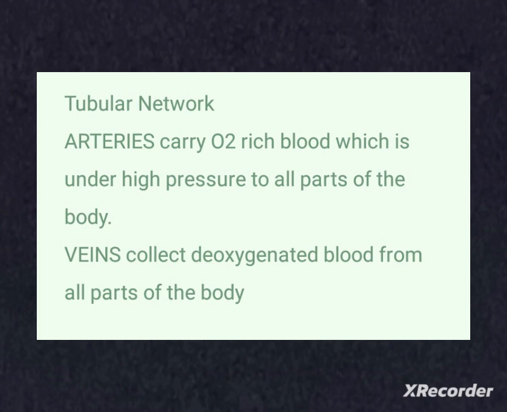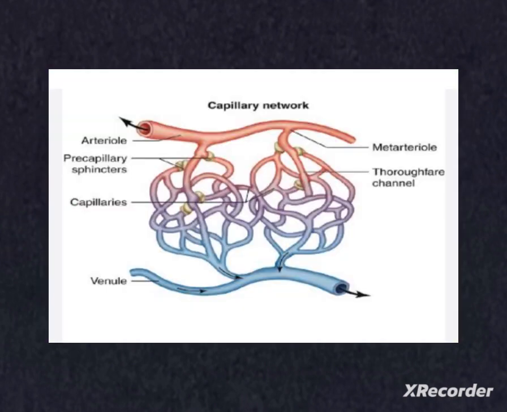Veins collect the deoxygenated blood from the different organs and bring it back to the heart. They do not need thick walls as the blood is no longer under pressure. When the artery reaches an organ or a tissue, it divides into smaller and smaller vessels to supply the blood in each and every cell.